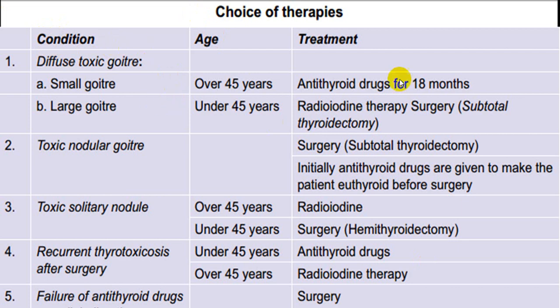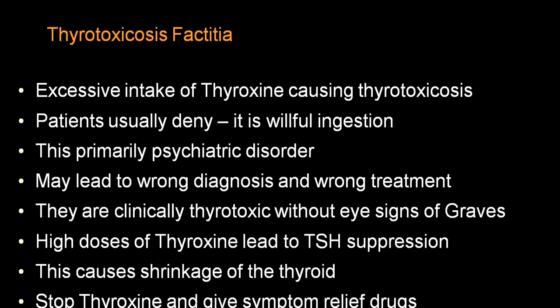In a diffuse toxic goiter, antithyroid drugs for 1.5 years. Large toxic goiter, you can go for surgery. Toxic nodular goiter, usually subtotal thyroidectomy. Solitary nodule, radioactive iodine can be utilized. Surgery you can go for. Recurrent thyrotoxicosis after surgery, antithyroid drug and radioactive iodine. In failure of antithyroid drugs, you can go for surgery. So these are some of the conditions and indications and what is preferred.